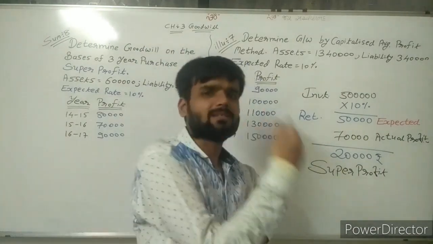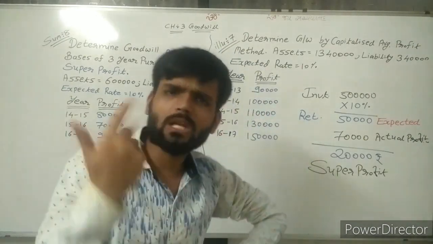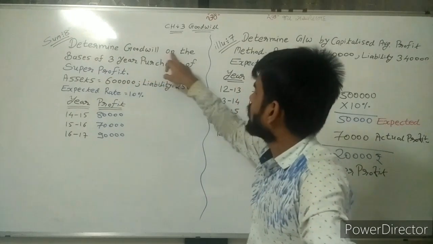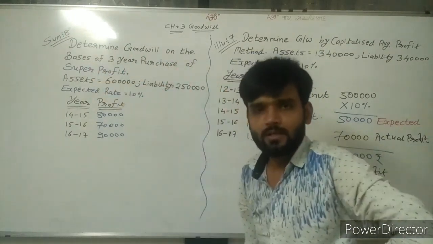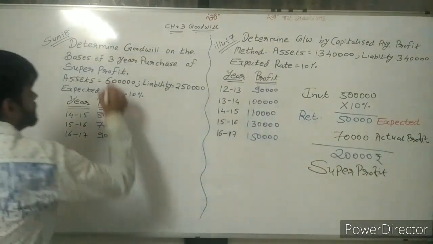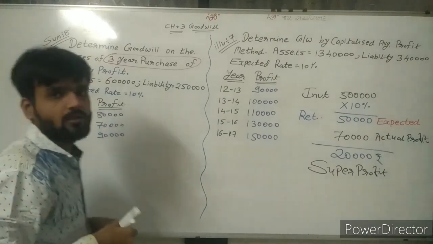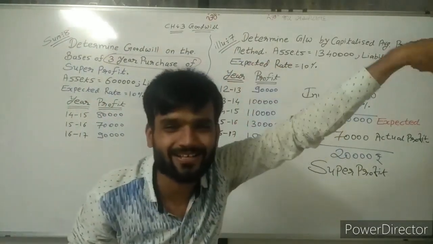Now on this super profit basis, I can find goodwill. Here it is given: determine goodwill on the basis of 3-year purchase of super profit. Now remember my last lecture.